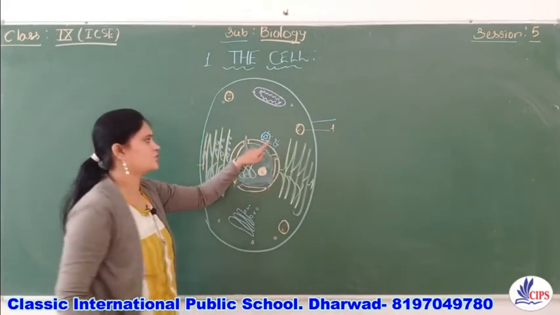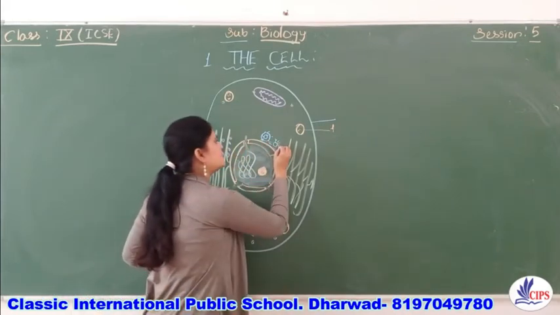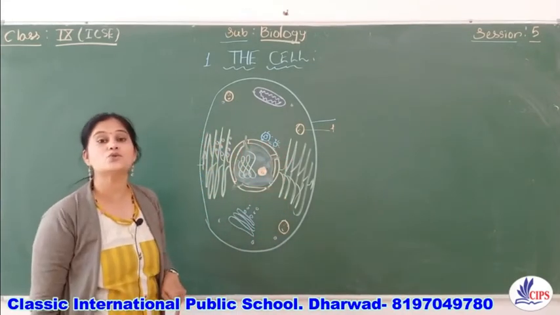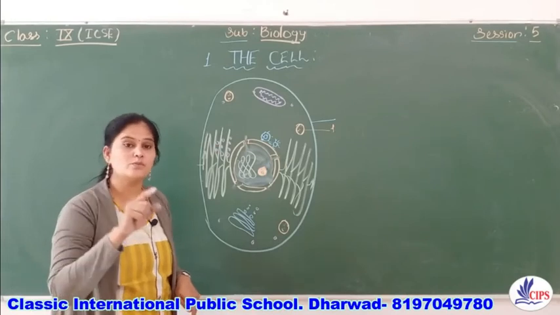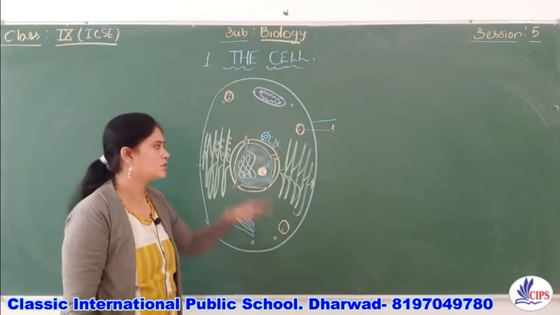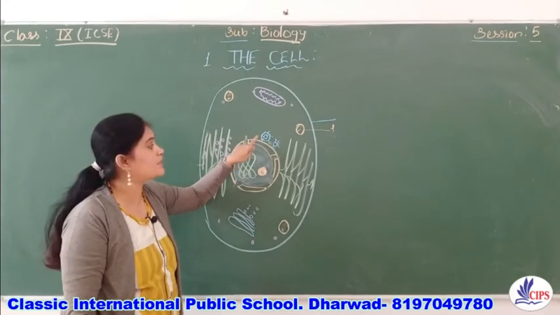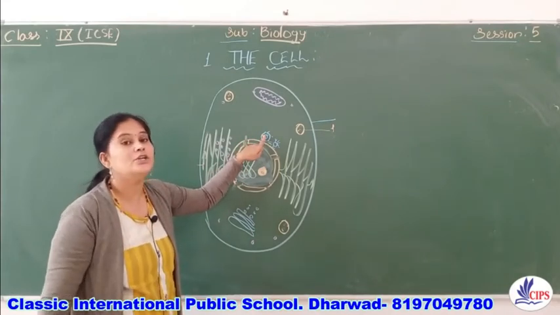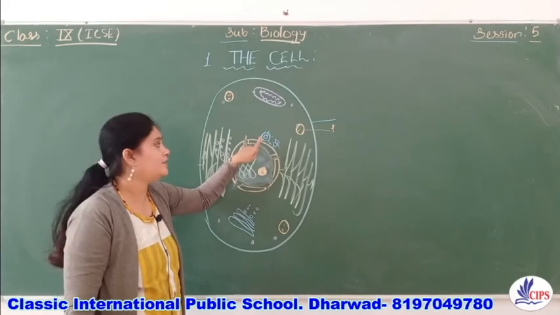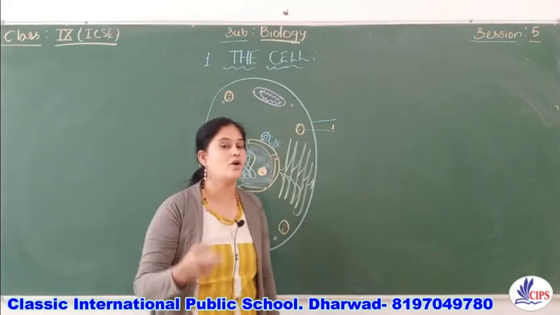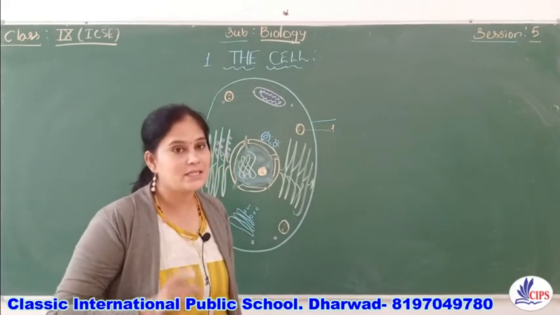This is the centriole, or the centrosome. Centrosomes are made up of centrioles. This structure is called the centrosome, which is present near the nucleus, and these structures are not present in the plant cell.